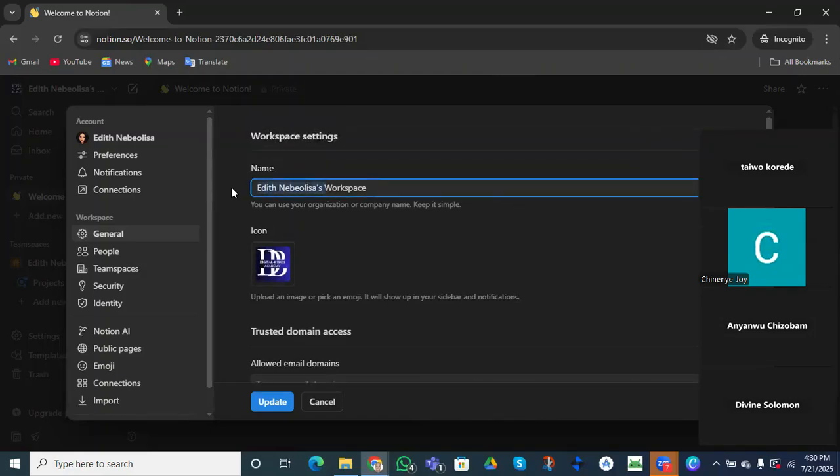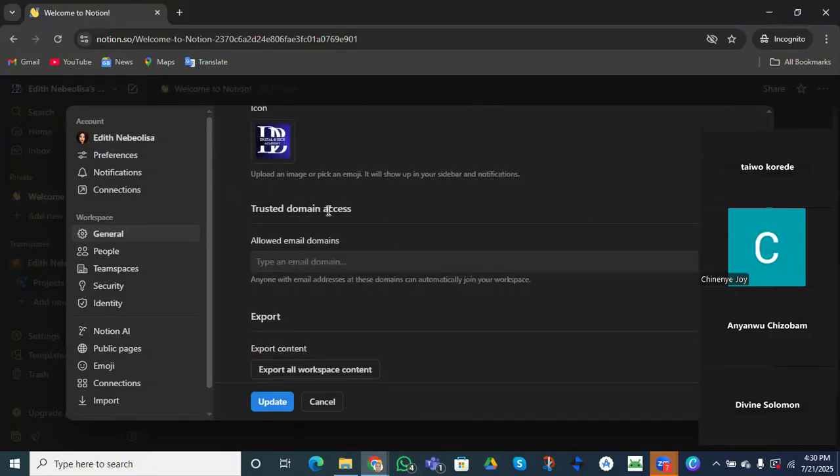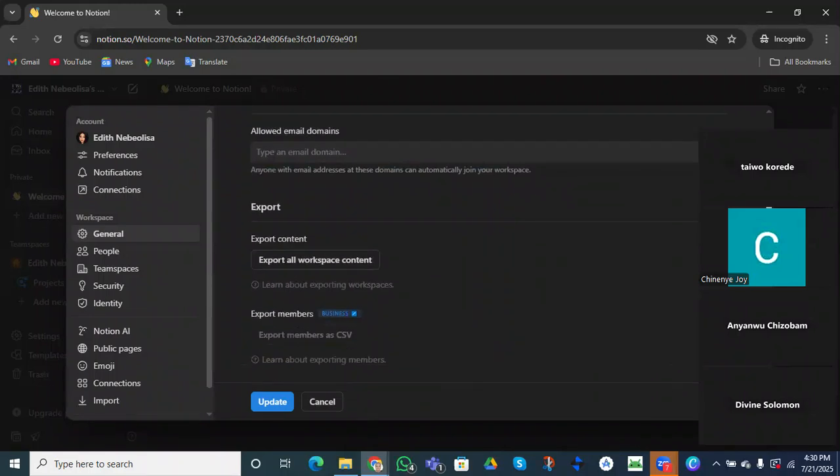So I can decide to change it to Digital Bazookas, right? Workspace. So this is okay. This is where we are going to change everything we want. Trusted domain. Like I can allow emails from a domain, so anyone with my email address, at least this domain, can automatically join my workspace if you want, especially when you are working as a manager in a company. It's advisable, but for me, I don't need it.